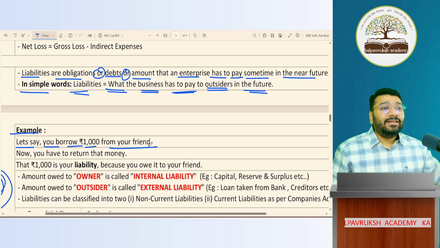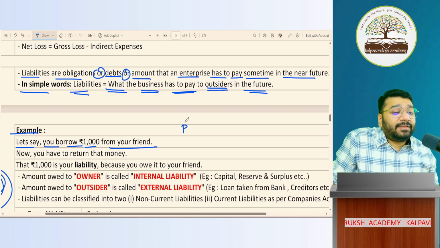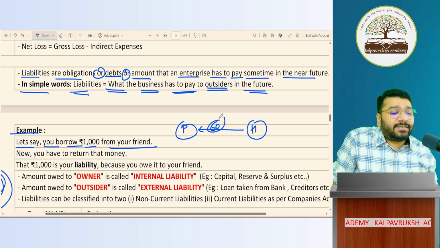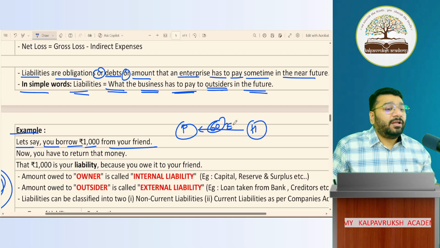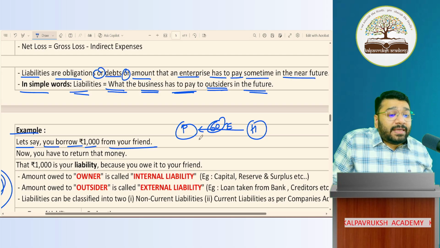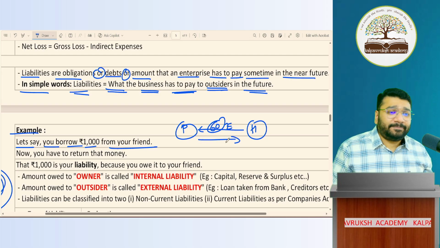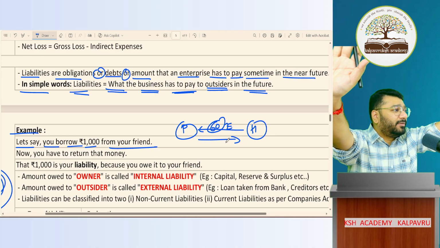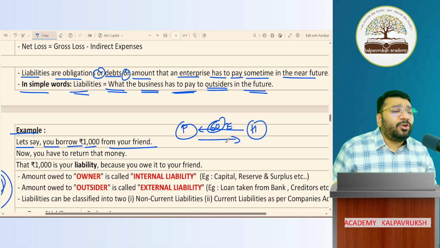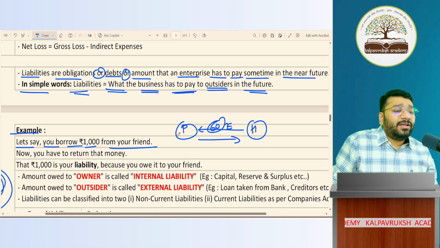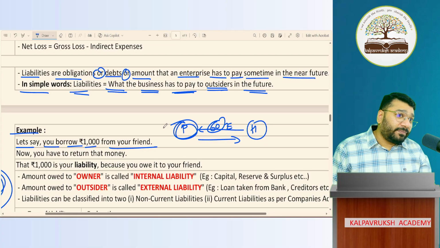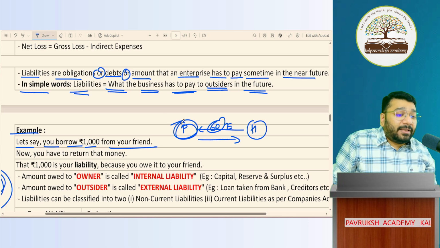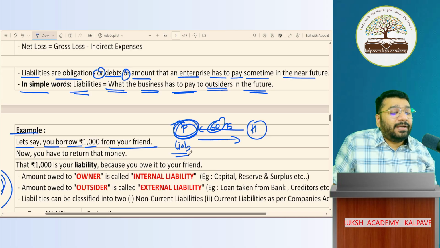Now come back. Pratik has borrowed from Harshil how much? 60 rupees. Now, is Pratik supposed to pay this money back to Harshil or not? Public, you tell me. Yes. If Pratik says, okay, I'll pay, not now, I'll pay in future, then for Pratik the 60 becomes liability.